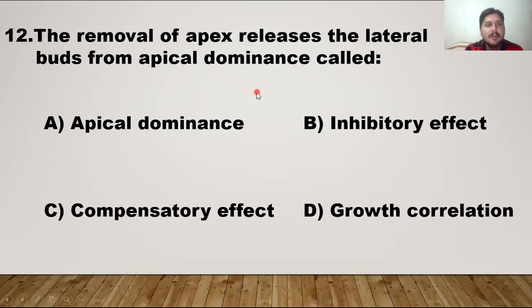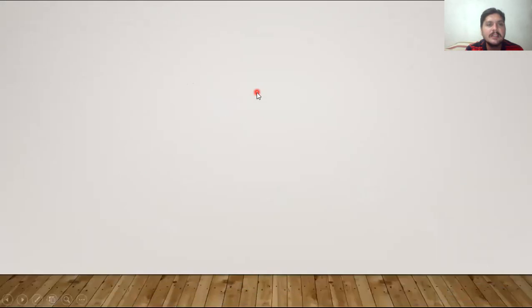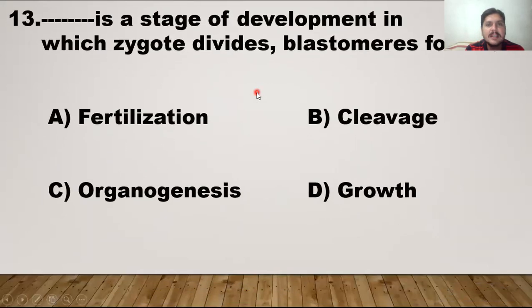So the next MCQ, MCQ number 13, blank is a stage of development in which the zygote develops and blastomeres form. This one is a stage in chick development, and before this phase, the step is fertilization. The next step is the cleavage.